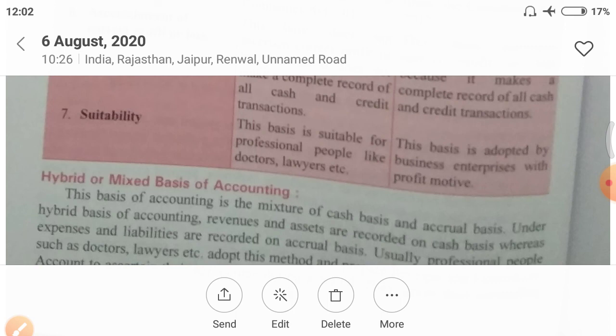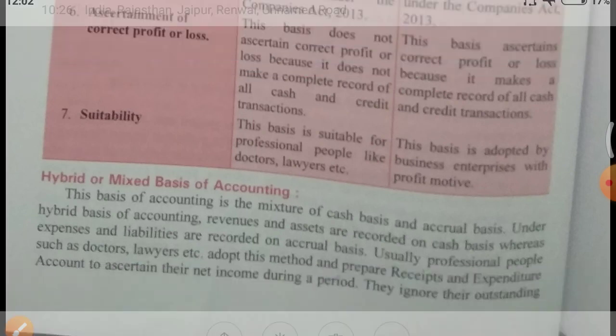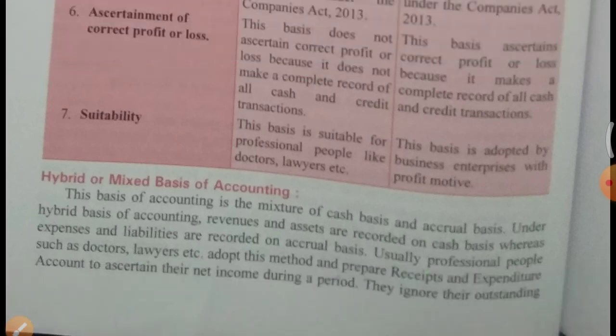What is the point? In this method, cash basis and accrual basis both are mixed. All the revenues, incomes, assets are recorded on cash basis, while all the payments, all the expenses, all the liabilities are recorded on accrual basis. Usually professional people such as doctors, lawyers adopt this method and prepare receipt and expenditure account to ascertain their net income during a period. This is not so important a point, but you have to know the meaning of this accounting, that what we do in mixed basis.